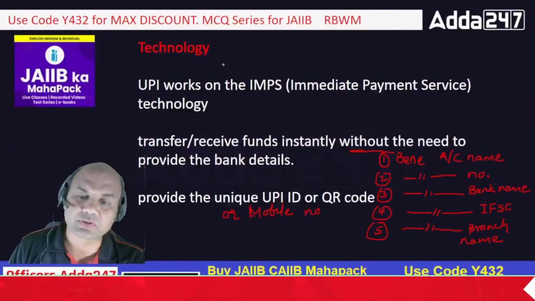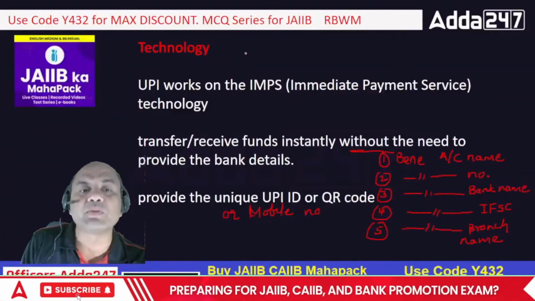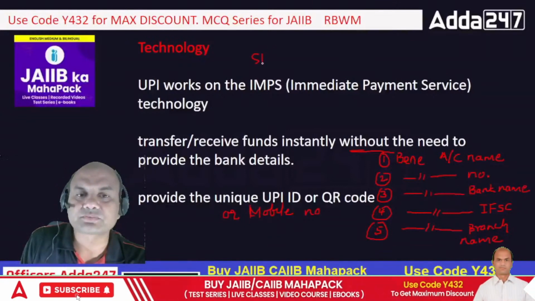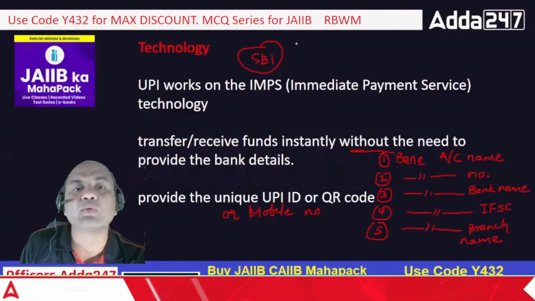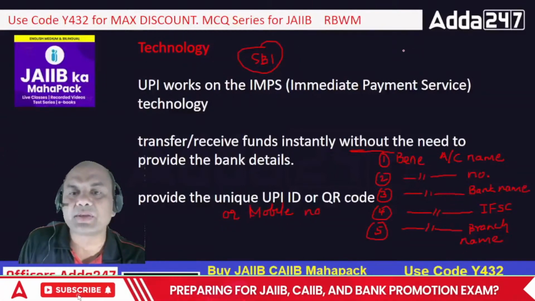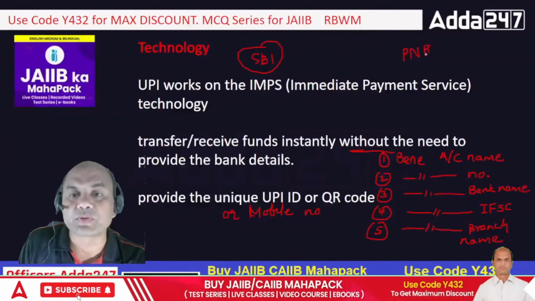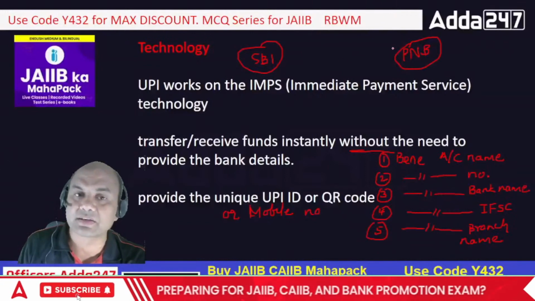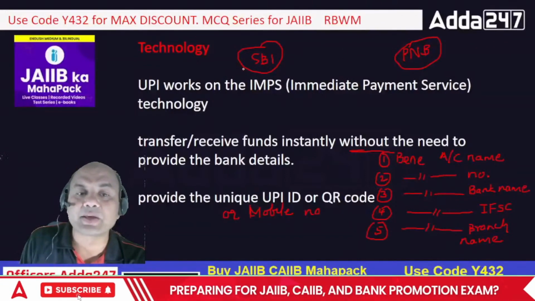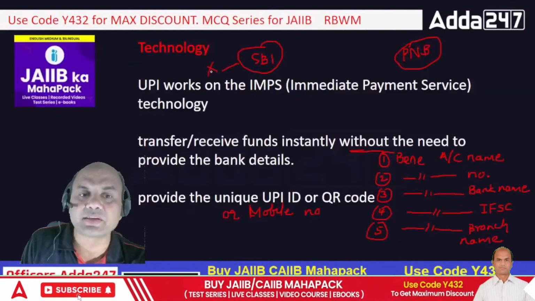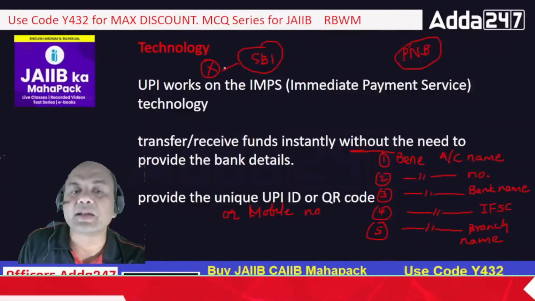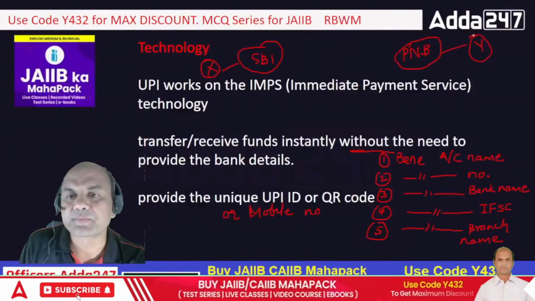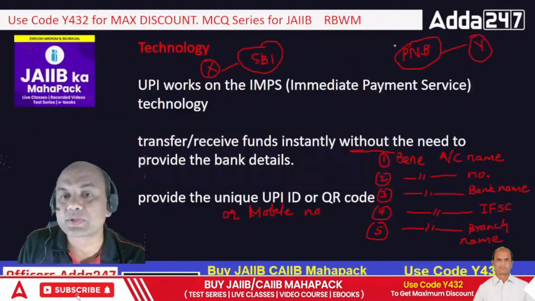Now, what is the technology used? Before going to the technology, let me explain how UPI actually works. It's very simple. Let's say this is SBI, and SBI has its own software. Then there is PNB, which has its own software. Both the softwares of SBI and PNB may not match with each other. Now let's say Mr. X has an account with SBI, and Mr. X wants to transfer funds to Mr. Y in PNB. The softwares don't talk to each other.